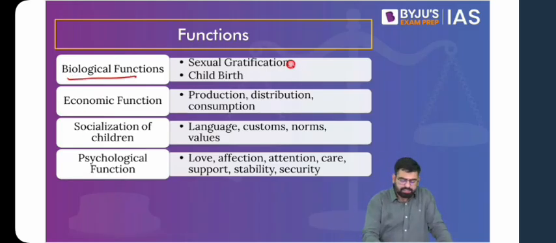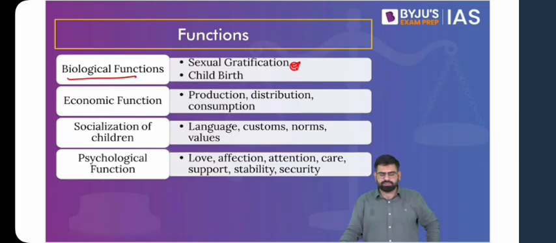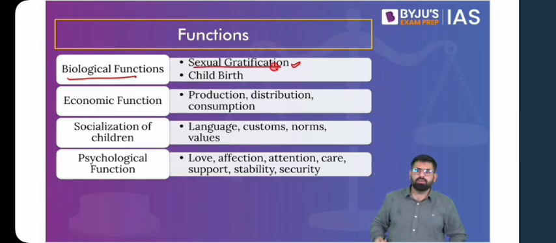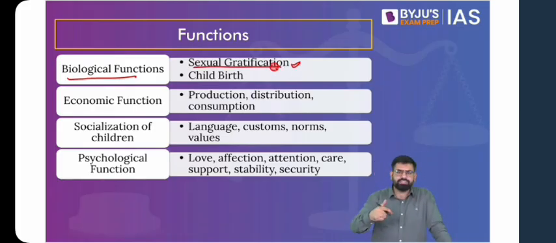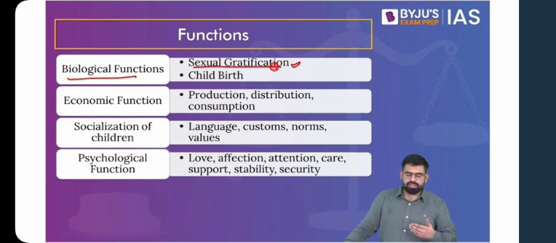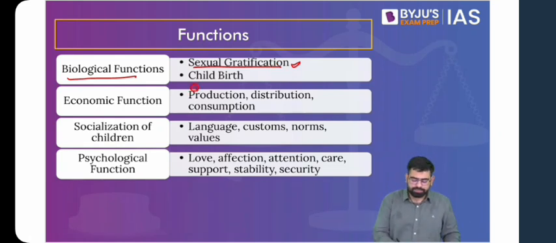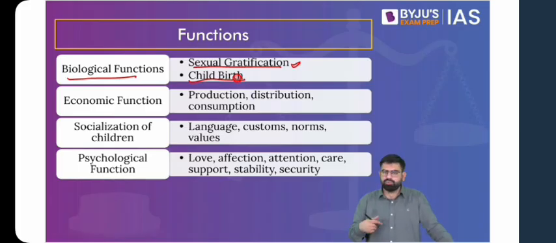There has to be sexual gratification, because the biological urge of sex has to be fulfilled through marriage. And I have already explained that any relationship for that matter has to be legitimized by society. So family is a method wherein the sexual urge can be fulfilled through marriage. Then another function of family is giving birth to a child. That is procreation.